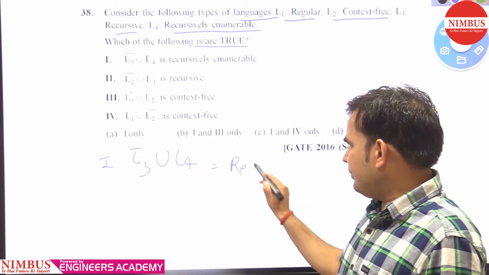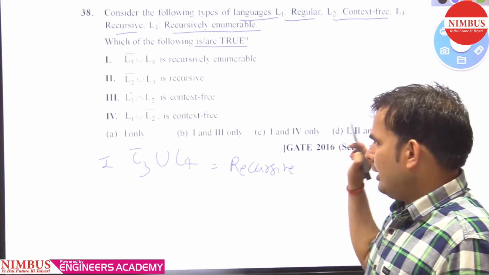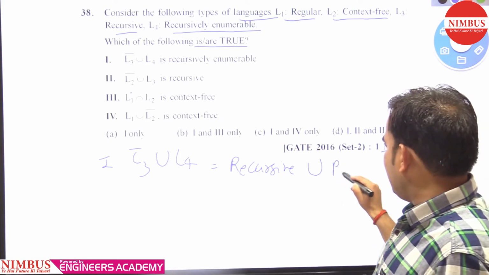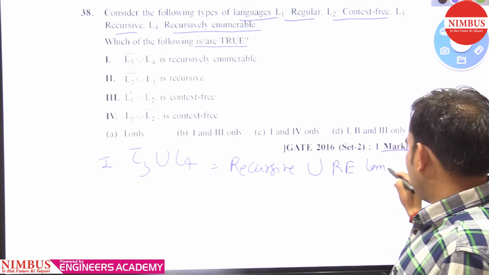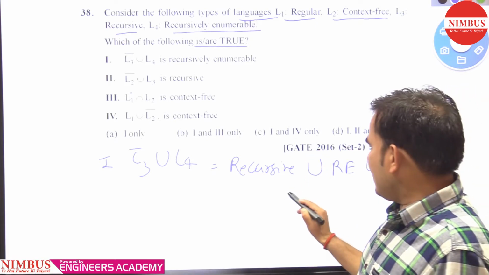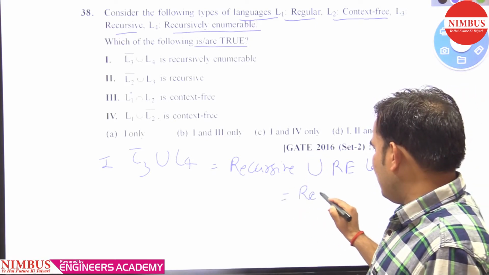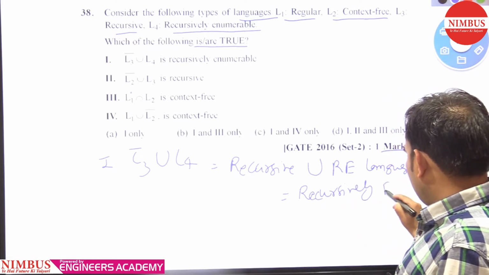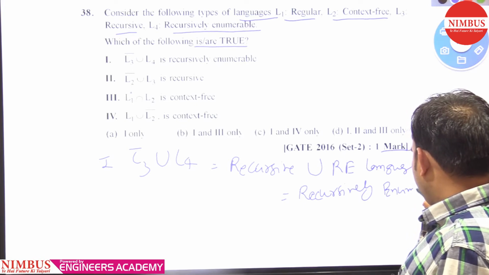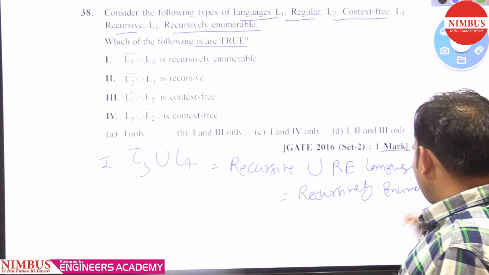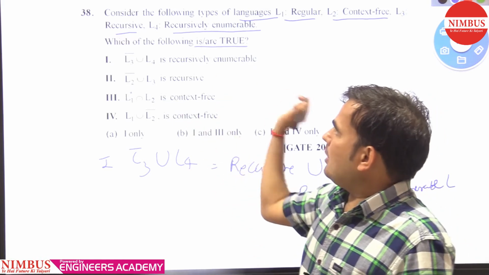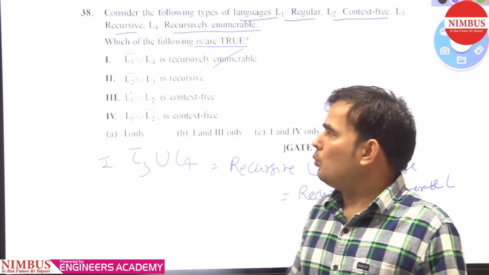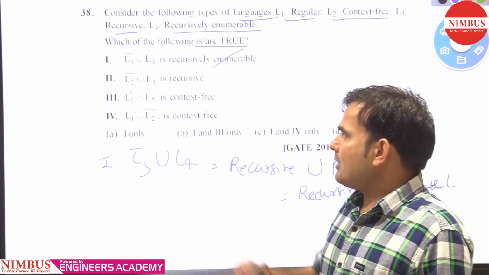So recursive union L4, which is recursively enumerable, will definitely give you a recursively enumerable language. So yes, the first statement is true.